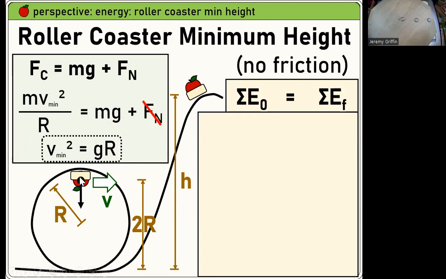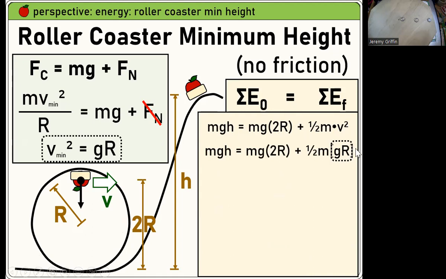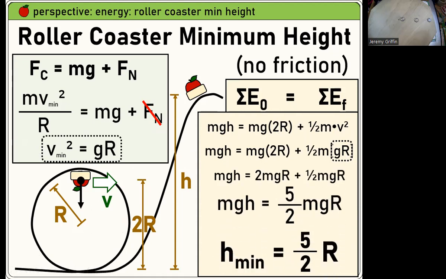Now let's go on to conservation of energy and finish this off. What is this minimum height? We've definitely got a complex problem here, but that's all right. I know it's all potential energy at the top, but by the time it gets to the final location, you have to climb this wall. So that's m times g times 2r, because the height of the circle is 2r. And it's got some kinetic energy left over, 1/2 mv squared. And oh, look at this, v squared is gr. I can substitute that right there. Just do some algebra cleanup, and bam.